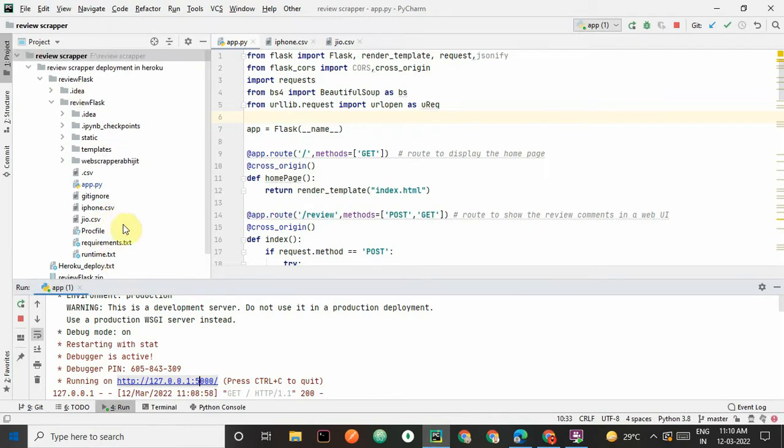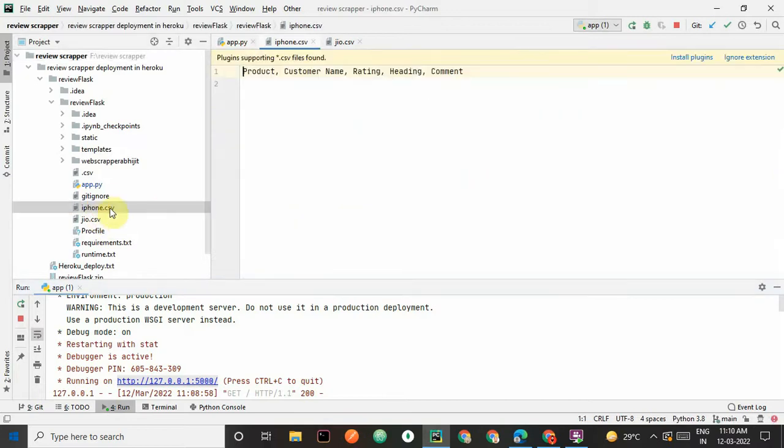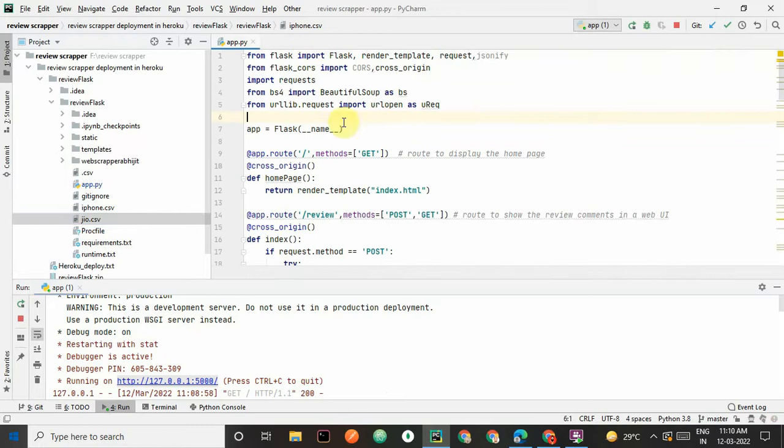If I go to this project folder, you can also find CSV files like samsung.csv, geophone.csv, iphone.csv. It will also give you the CSV file, which will be completely filled with reviews. So this is the functionality of this project.